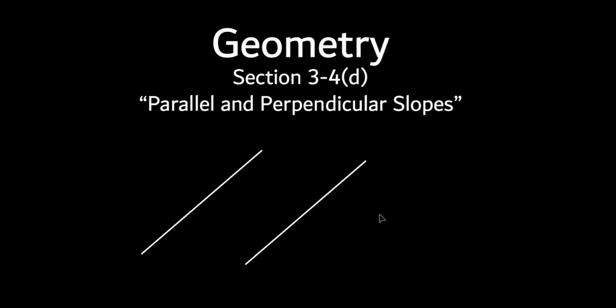So they are also lines that don't intersect, but what did I say about that? They're not on the same plane. But these are on the same plane, okay? So lines that are on the same plane are called parallel. Now, there's something about the slopes. That's what we're dealing with in this lesson. We want to talk about the slopes of lines that are parallel.